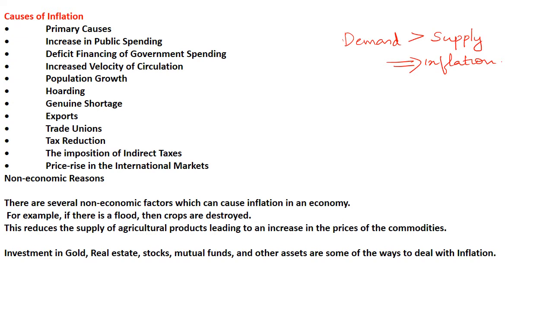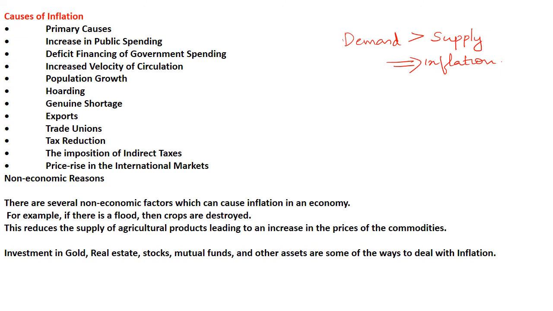Then increased velocity of circulation, population growth: more population means more demand, then less supply, and that can lead to it. Hoarding, particularly of onions, then onion cost, then black markets and hoarding can lead to a sudden or steep increase in the price of certain commodities, so that is hoarding, right?